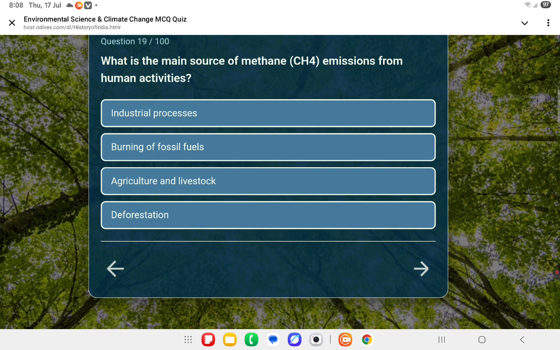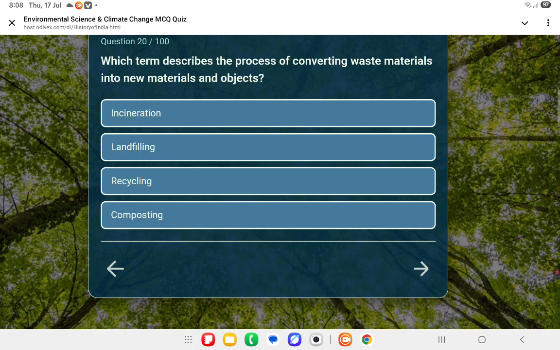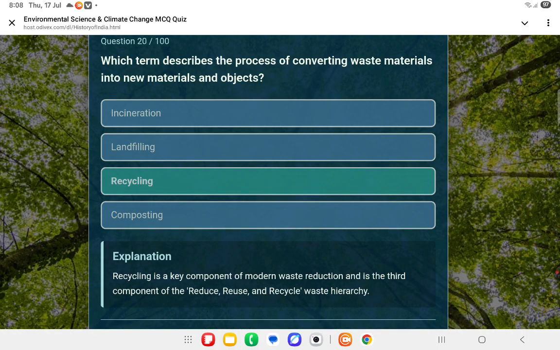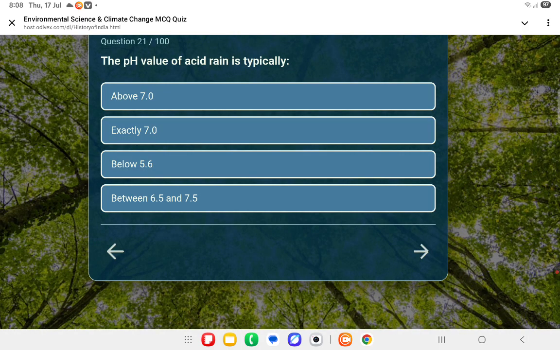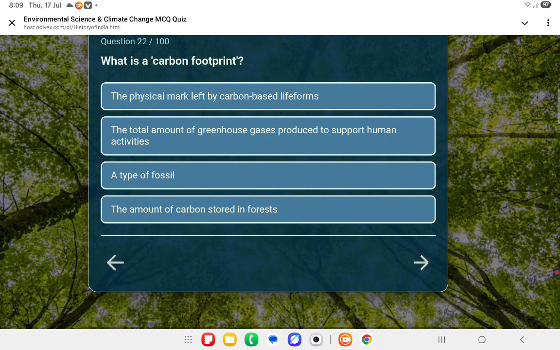Next question: what is the main source of methane emissions from human activities? Both agriculture and livestock. Next question: which term describes the process of converting waste material into new material and objects? That's recycle. The pH value of acid rain is typically कितना होता है वो? Acid rain का pH below 5.6 होता है.